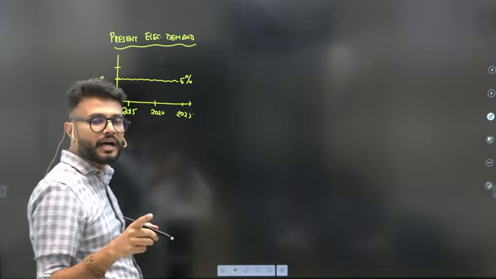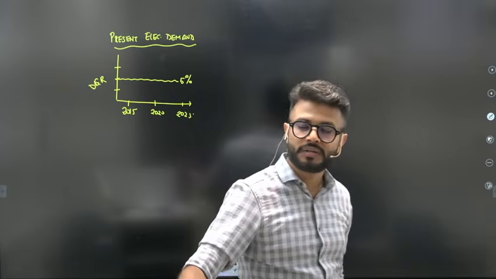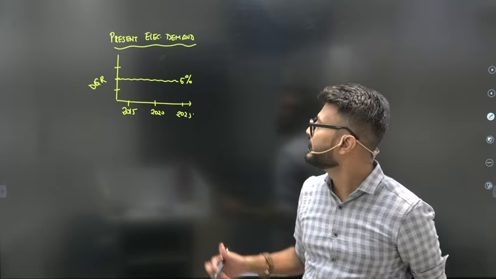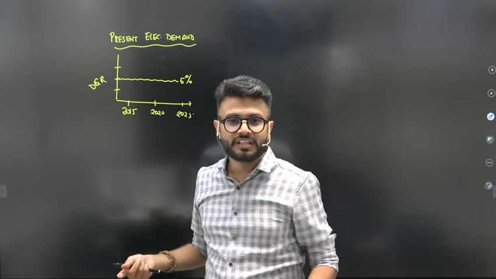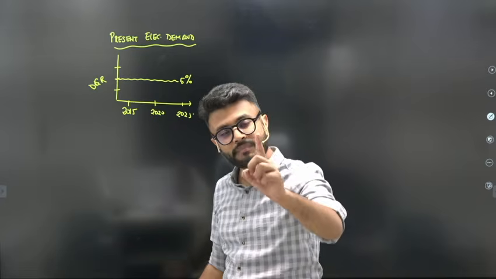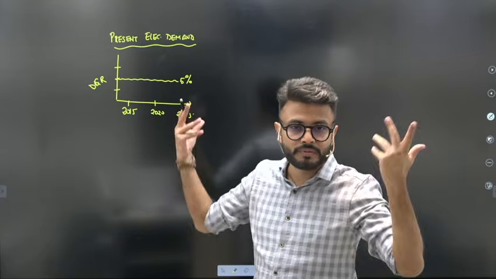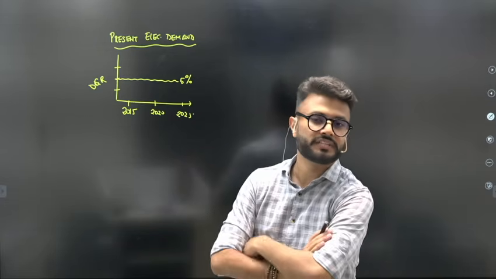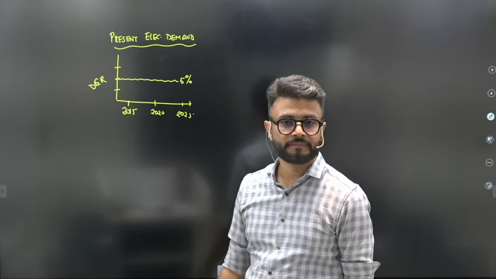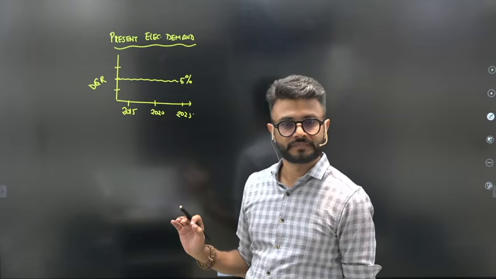Now, I am not talking about absolute demand, which is continuously increasing. I am talking about the demand growth rate. The growth rate of 5% has been stagnant for the last 10 years. Absolute demand, obviously, is increasing, we know that the population is rising and economic growth is taking place, fine. But the demand growth rate has been relatively stagnant. This is the situation, right?